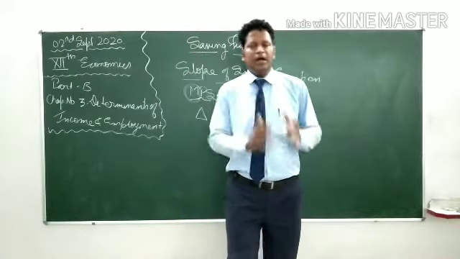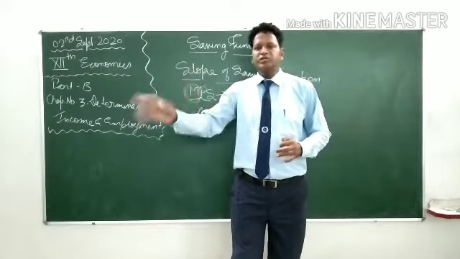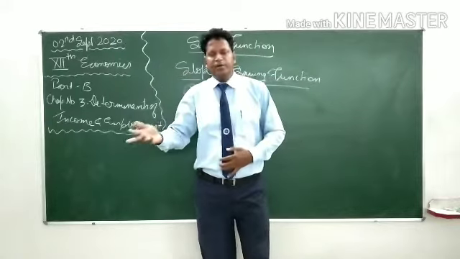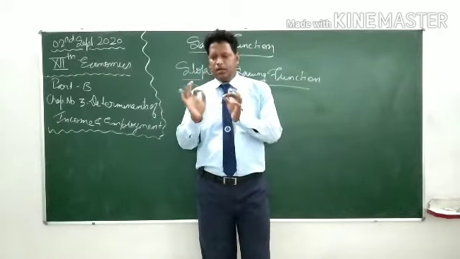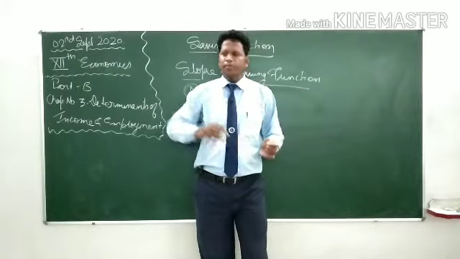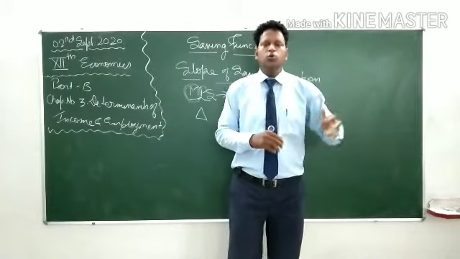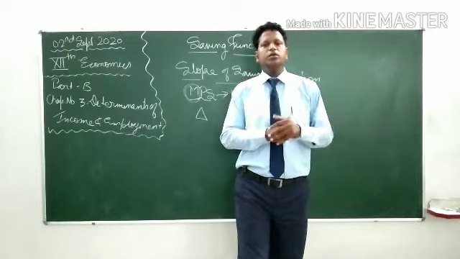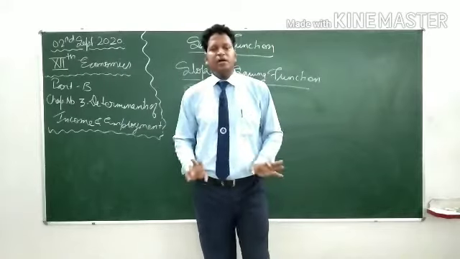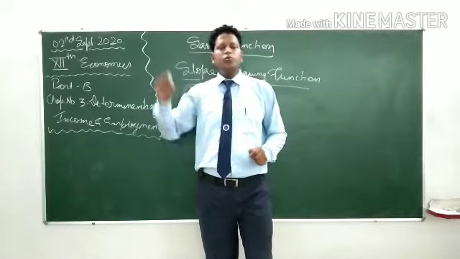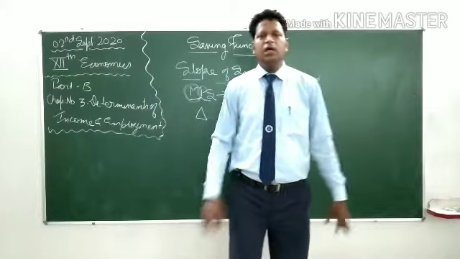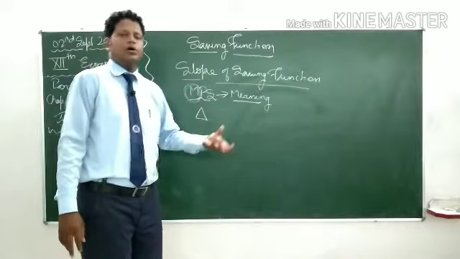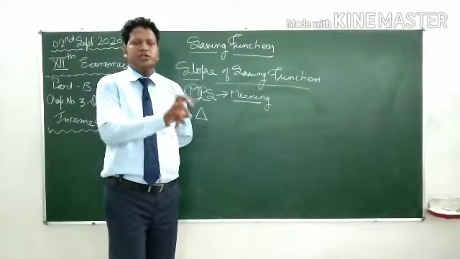So for example, earlier my salary was rupees 10,000 per month. My salary increased from 10,000 per month to 15,000 per month. In this example, the salary increased from rupees 10,000 to rupees 15,000. The change in income is rupees 5,000.